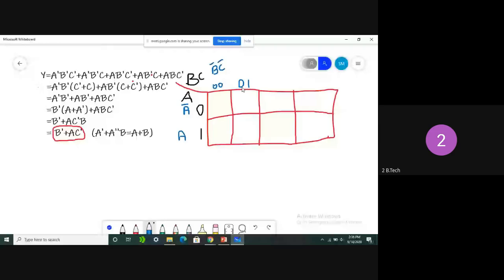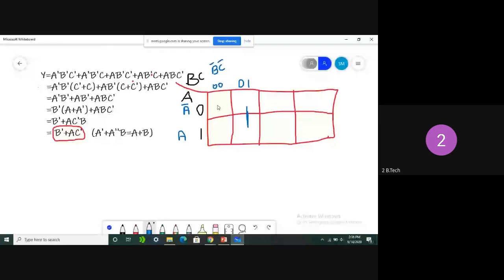So what is the other value? 0, 1. So this is B bar, C. This 0, 1 will remain in these two equations. Clear, all of you? In these two equations, what are the BC values? 0, 1 only. Clear? Yes, sir. In these two cells, what are the BC values? 0, 0 in these two cells. Clear?